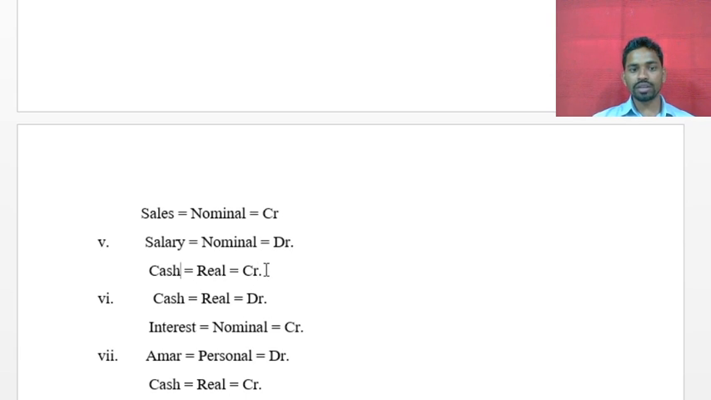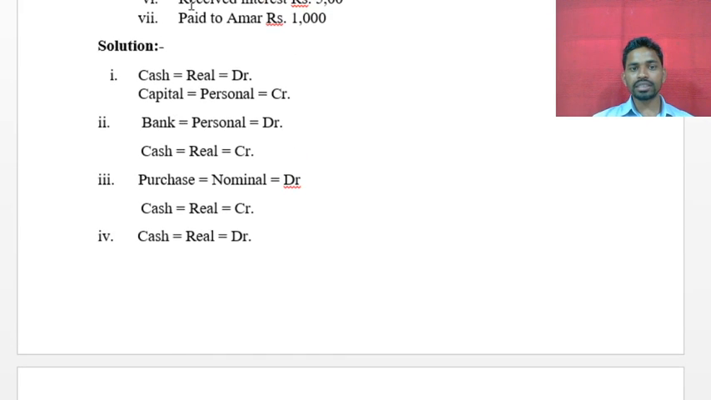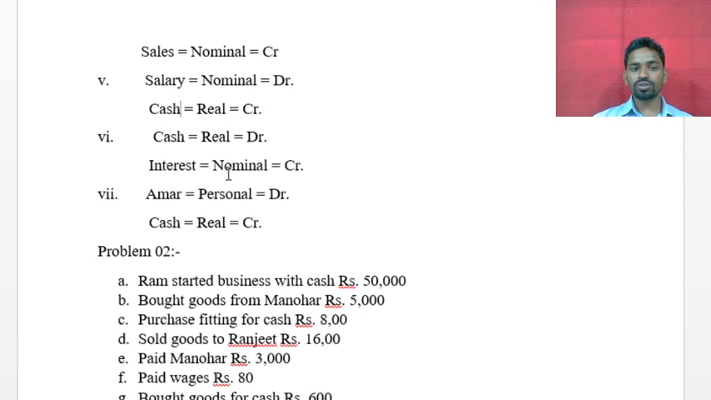Okay, so the next transaction is: received interest, rupees 500. In this transaction, two accounts are affected, which are those? The interest account and the cash account.